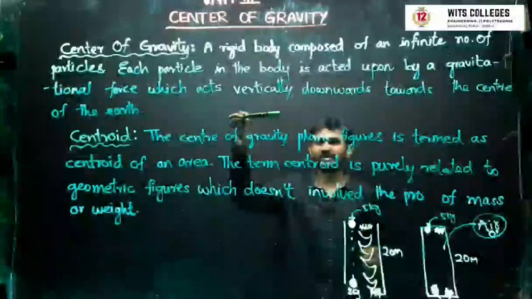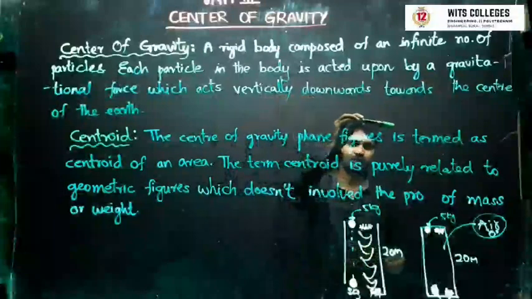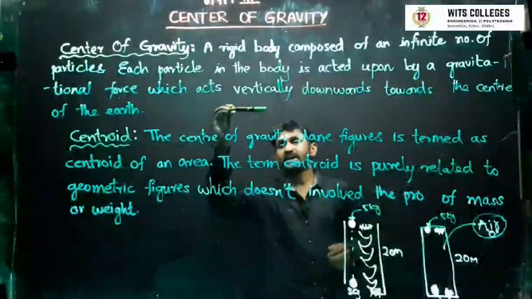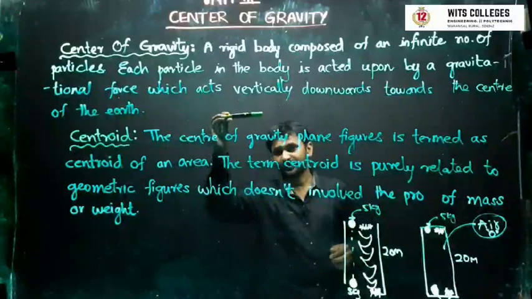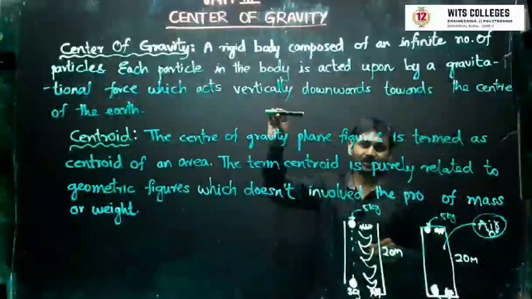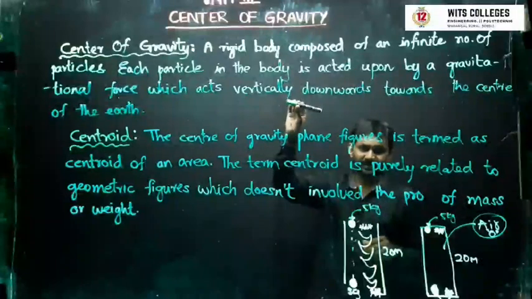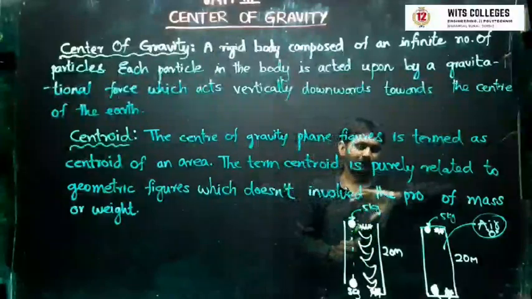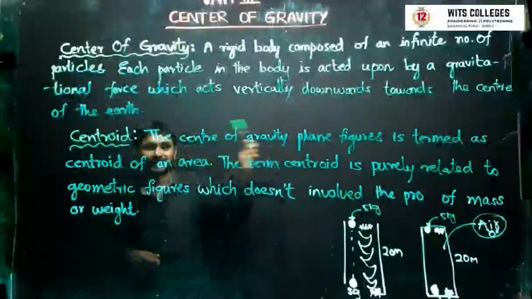If it is 1 kg weight on the earth, and you take the same pen and measure it on the moon, then it is reduced to 60% of its weight. Then on the moon it will become 400 grams, not 1 kg, because 60% of its weight is gained by air and gravitational force. If there is no gravitational force, the weight will be reducing. So that's why the weight will be less on the moon compared to the earth, and the weight is going to change from planet to planet.